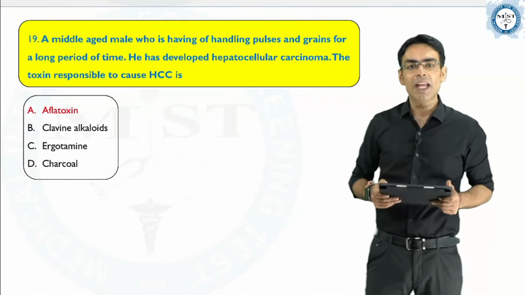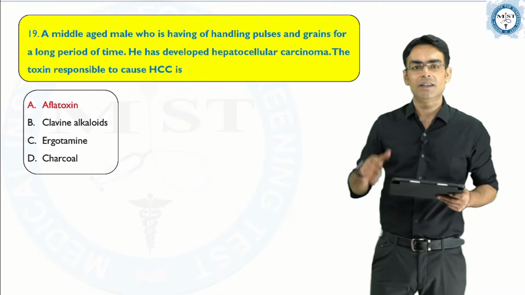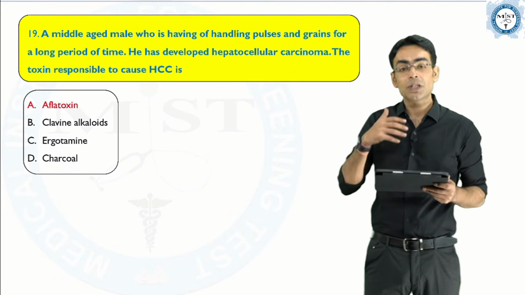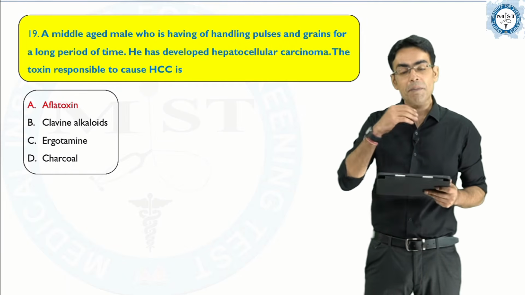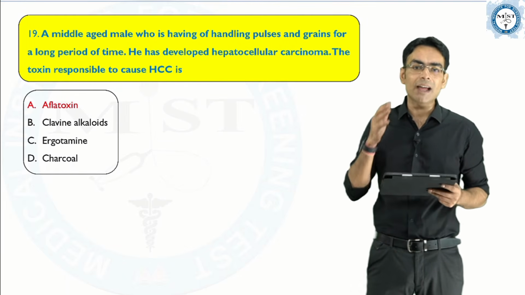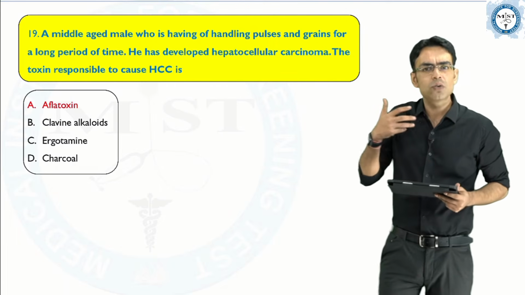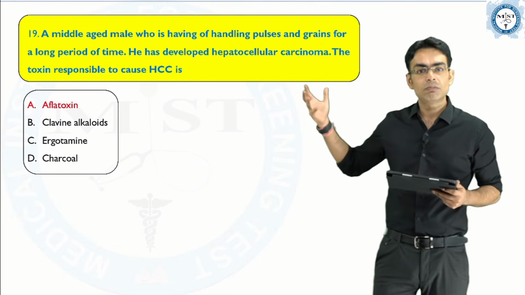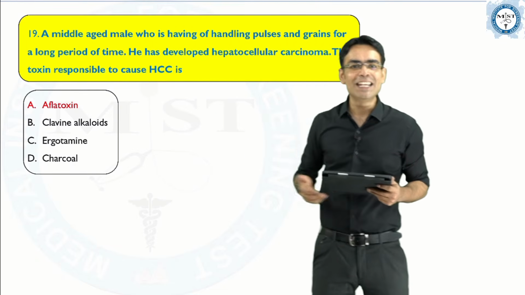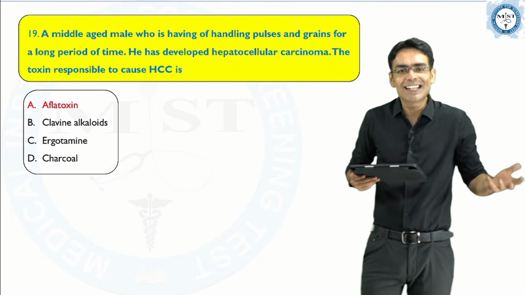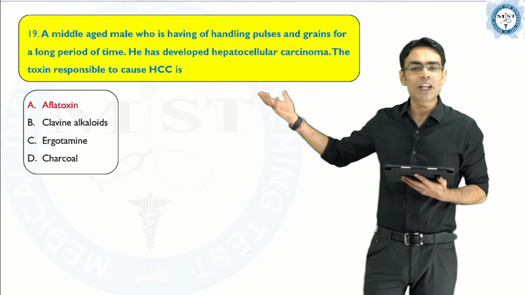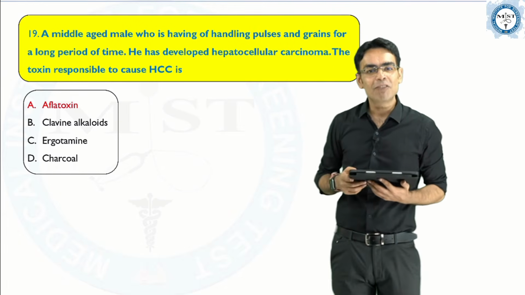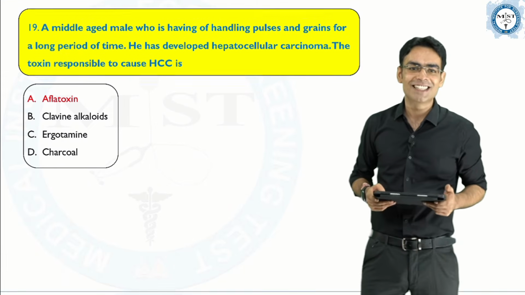A middle-aged male who has been handling pulses and grains for a very long period of time has developed hepatocellular carcinoma. So, the toxin responsible? When we were discussing hepatocellular carcinoma, I told you that aflatoxin is something which leads to development of hepatocellular carcinoma, even cirrhosis, the end stage liver disease. As soon as you see aflatoxin in the option, there is nothing else to see, and they are talking about the toxins which can involve the pulses and the cereals. So aflatoxin is the right answer for this question.